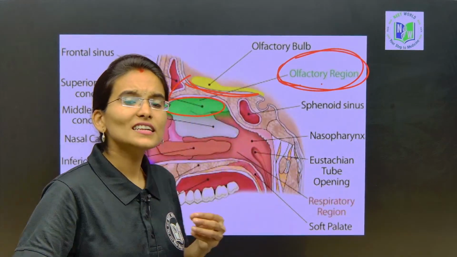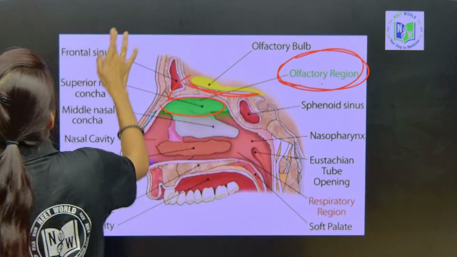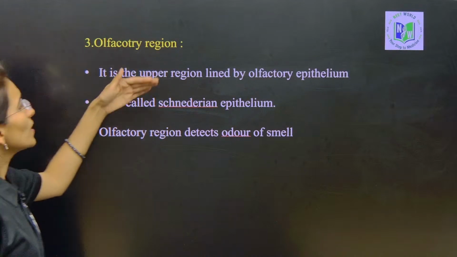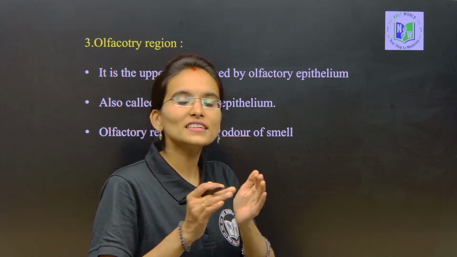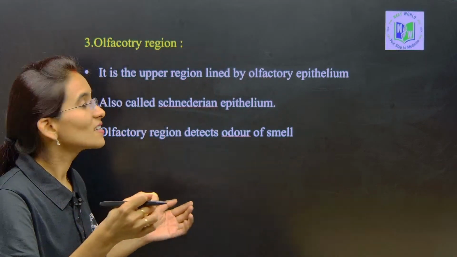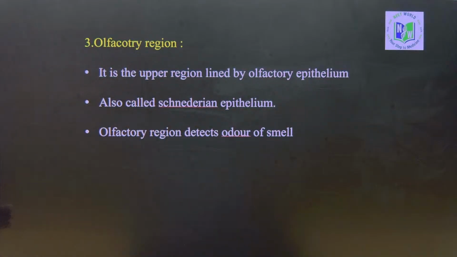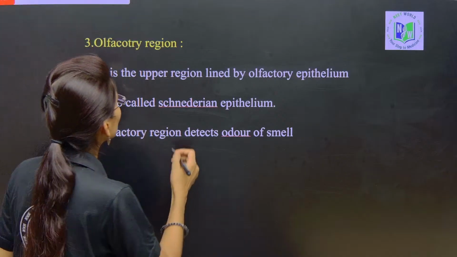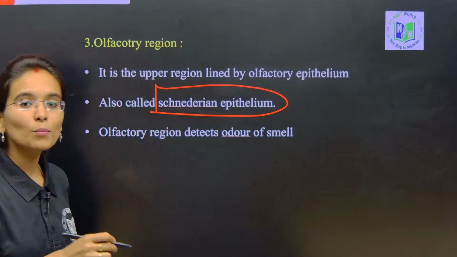The olfactory region is involved in sensing smell, my dear students. It is the upper region lined by the olfactory epithelium. The olfactory region is lined by olfactory epithelial cells, and this epithelium is usually called the cnidarian epithelium. The CH and S are silent.